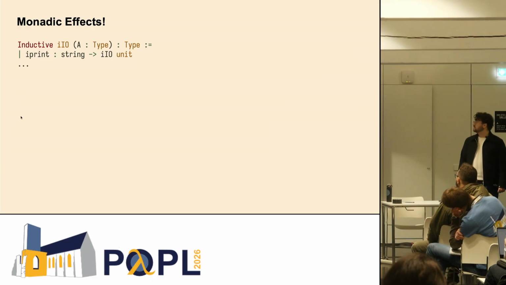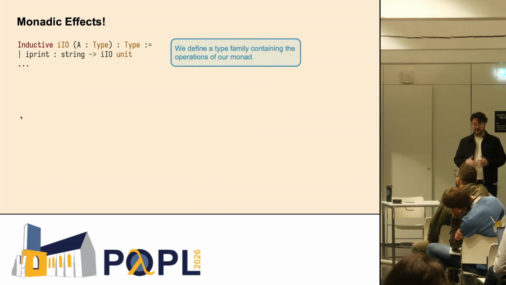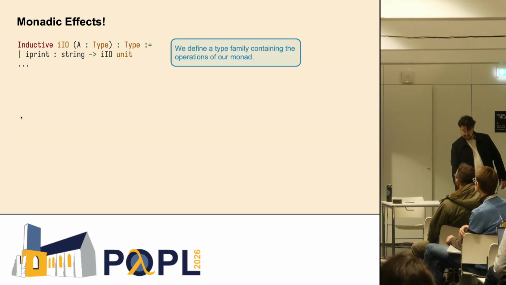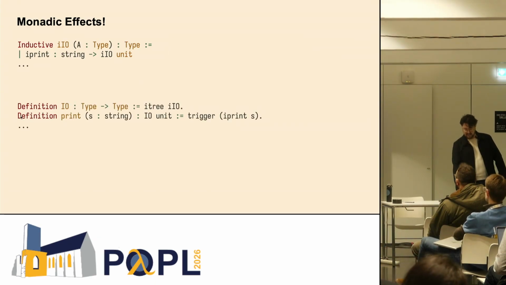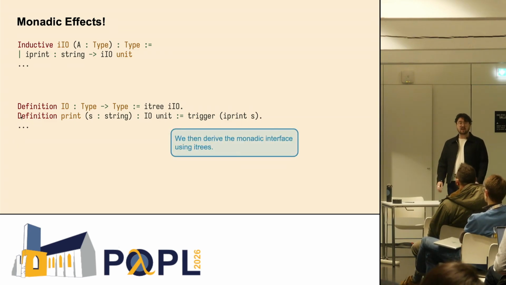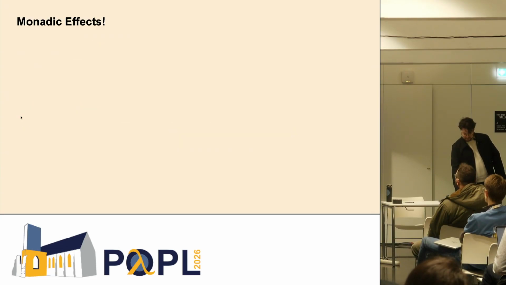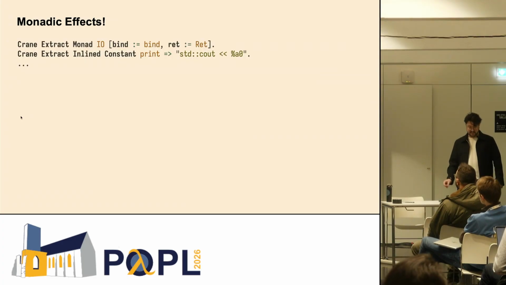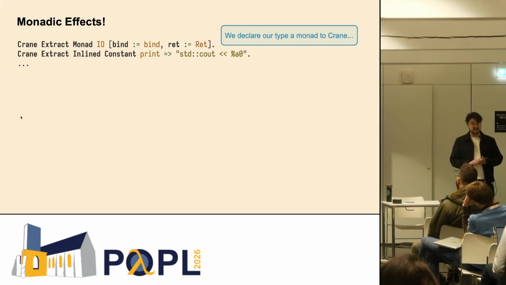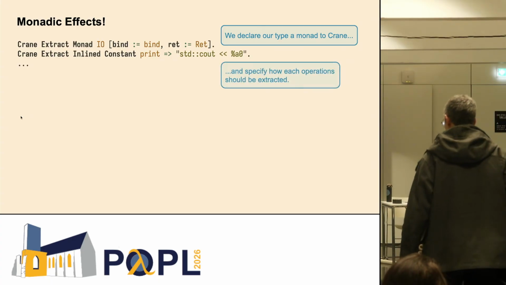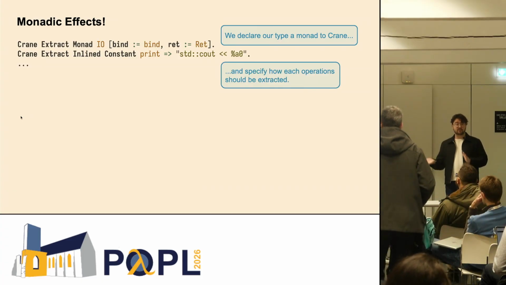So when working with I/O in an iTree setting, you first define a type family containing all the operations of the effect. And then to make it into a monad, we derive the actual monadic interface using the iTree infrastructure. And then, when it comes to the extraction side of things, we tell Crane that I/O is a monad. And we also specify how each operation should be extracted in C++.